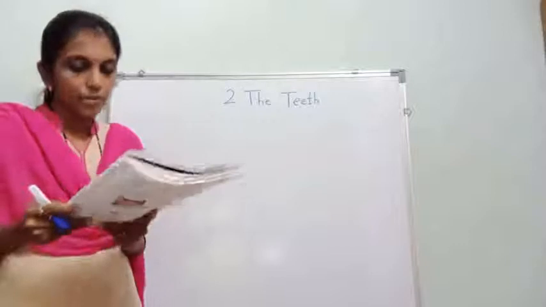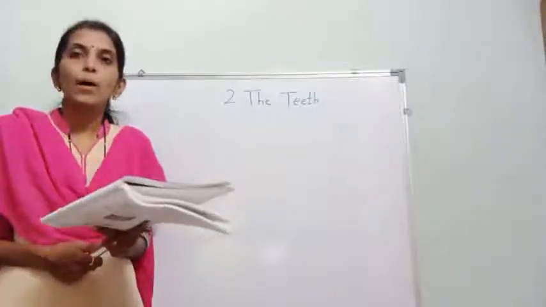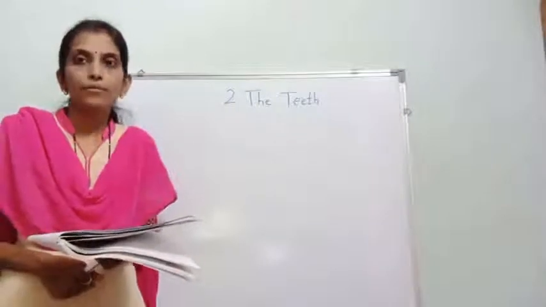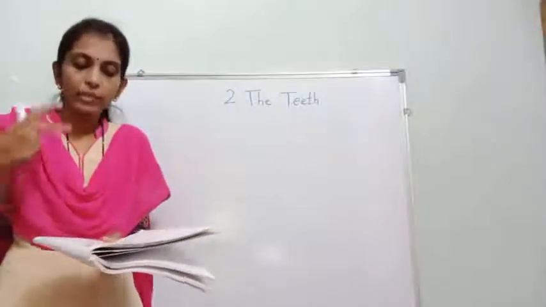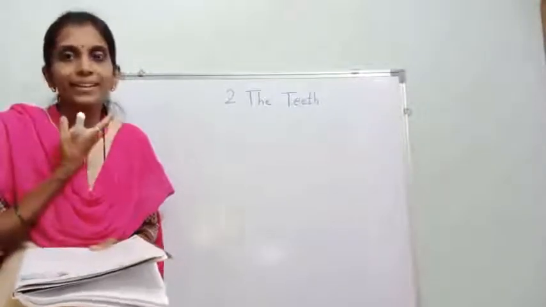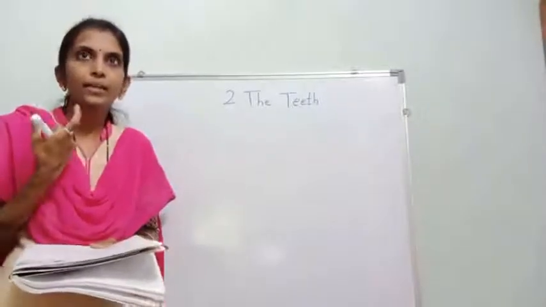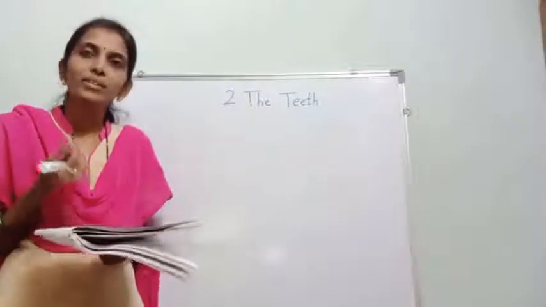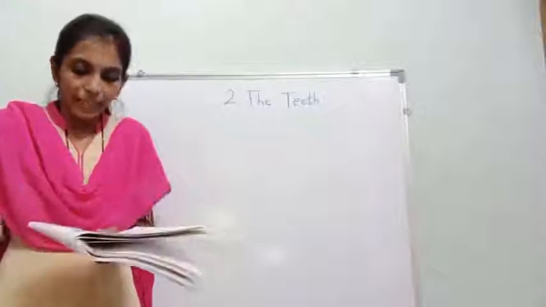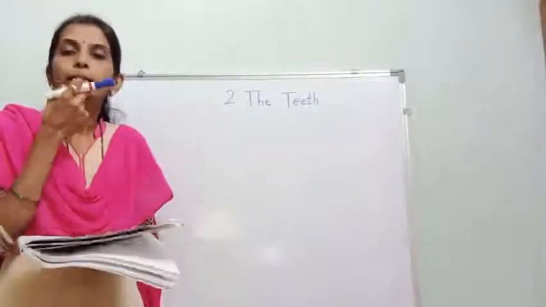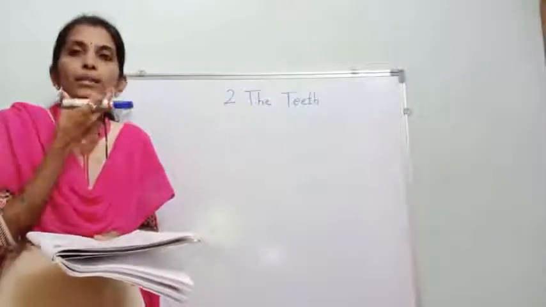So first we see about the teeth. When we laugh, okay, when we laugh our teeth become visible. हम जब हंसते हैं, स्माइल करते हैं, हमारे टीथ दिखते हैं. Yes, so when we laugh the teeth are visible. So they are present in our mouth. कहाँ पे रहते हैं टीथ? In our mouth.